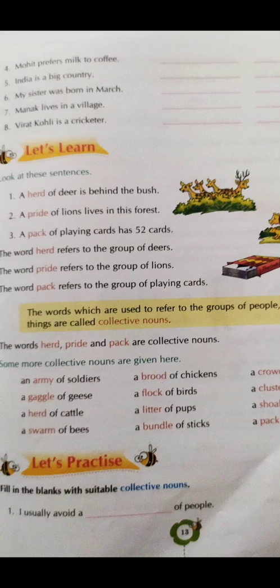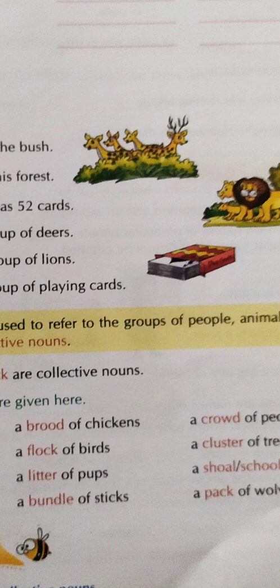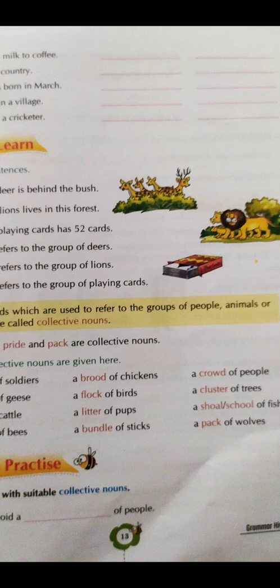In example number 3, you can see a pack of playing cards has 52 cards. Over here you can see a pack of cards is shown, and it is said that there are 52 cards in one pack of cards. So a group of things, that is a group of 52 cards together, makes what? A pack of cards.